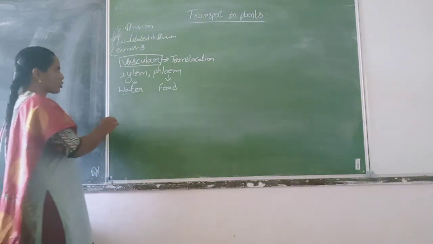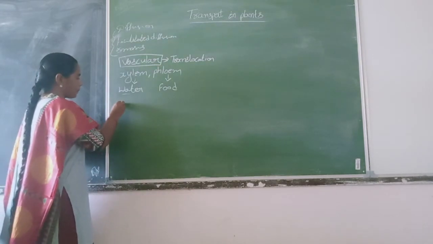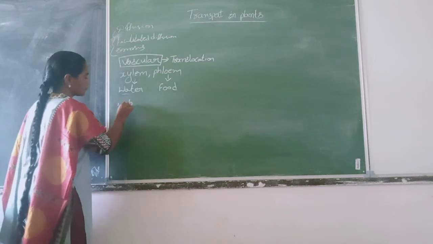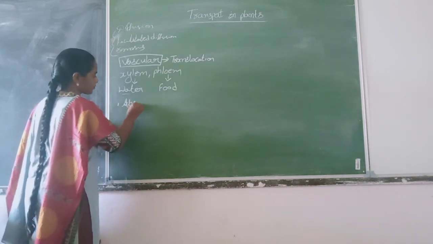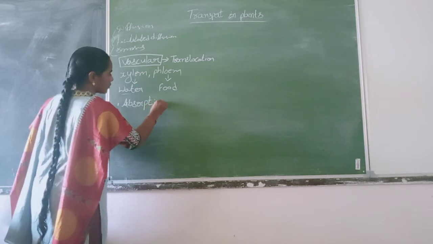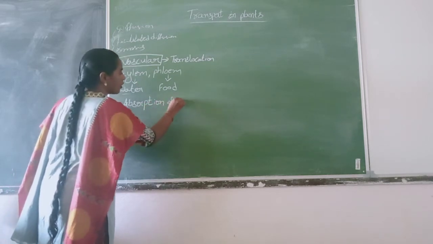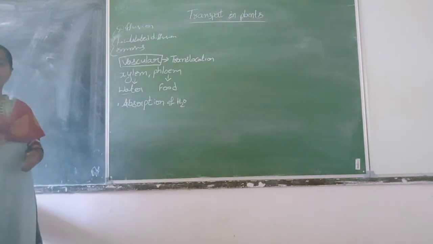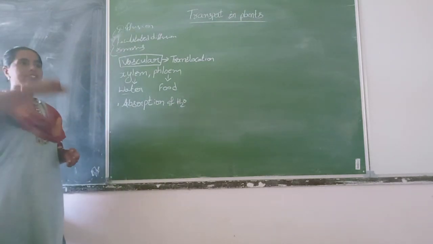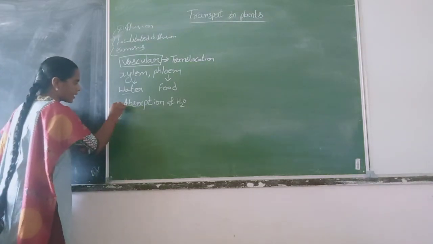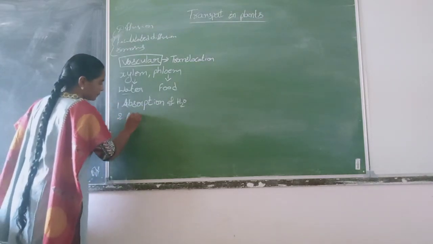One is absorption of water by root hairs, and the second one is the movement of water through the plant body, which is called ascent of sap.